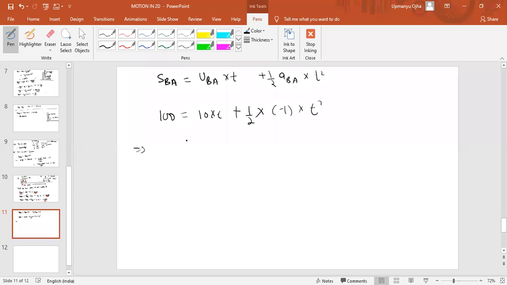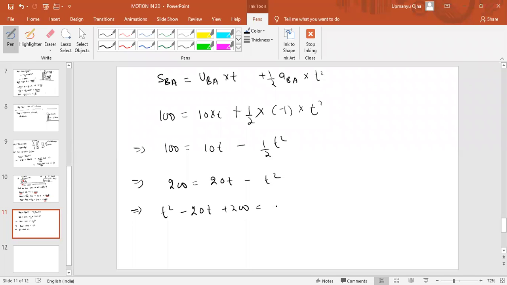So we will get 100 equal to 10t minus 0.5 t square. Take the LCM here. If you take LCM, you will get 200 equal to 20t minus t square. If you rearrange this equation, we get t square minus 20t plus 200 equal to 0. So you can solve this equation. What answer are we getting? 20 seconds. Just solve this equation: t square minus 20t plus 200.